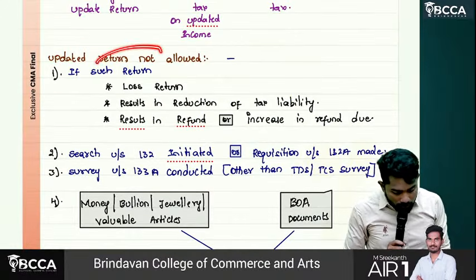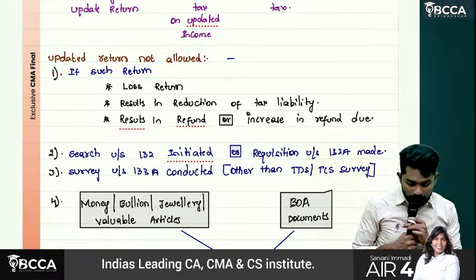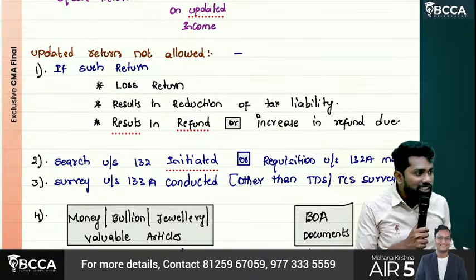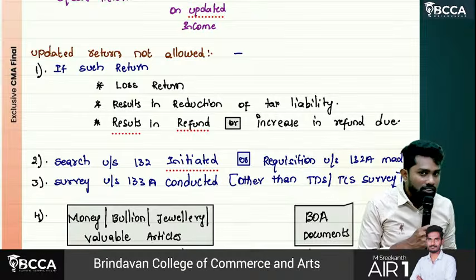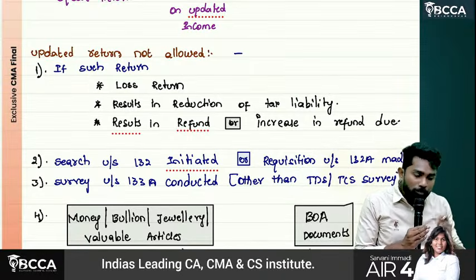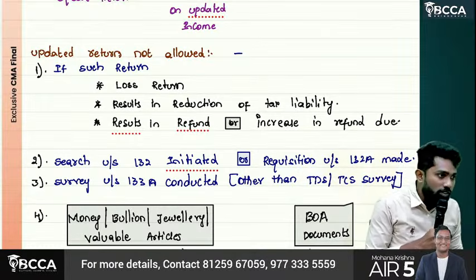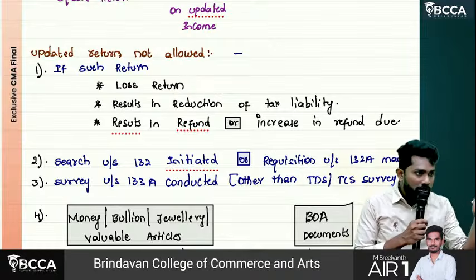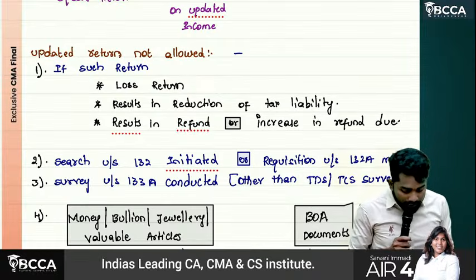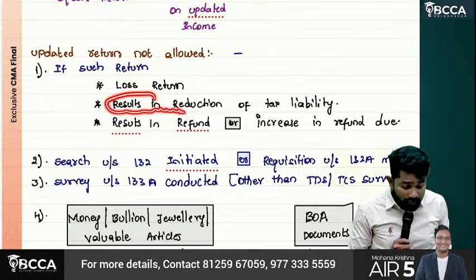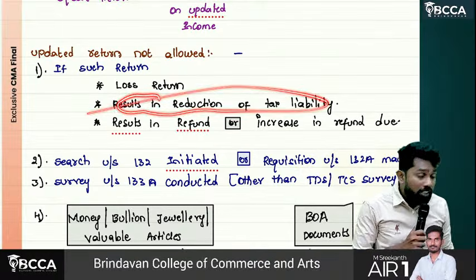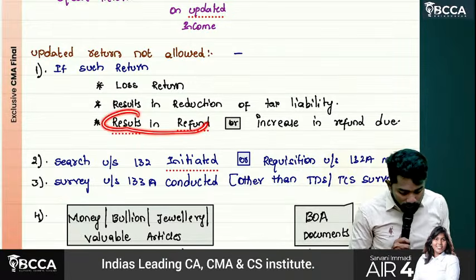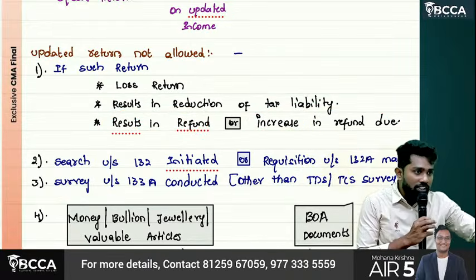Updated return is not allowed in the following cases. When such a return is a loss return. Sir, with a loss return, will there be additional income tax? They are not even paying tax. If not paying normal tax, then there is no concept of additional tax. That's why in case of a loss return, no updated return concept. If the updated return results in reduction of tax liability, then also no updated return. Or if it results in a refund or an increase in refund, such a case also.